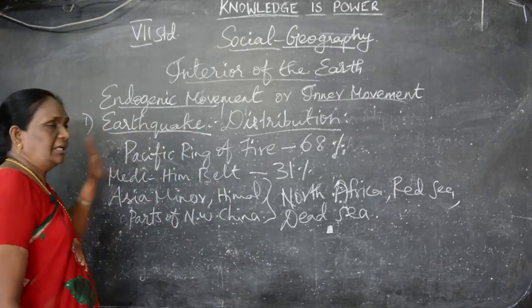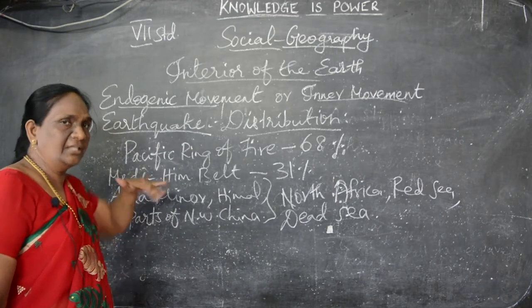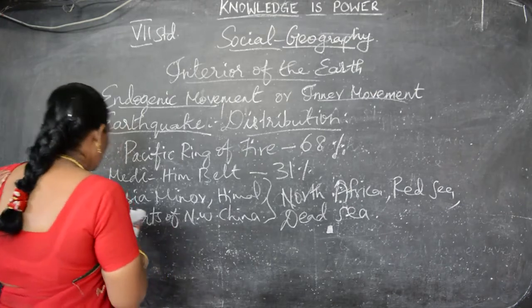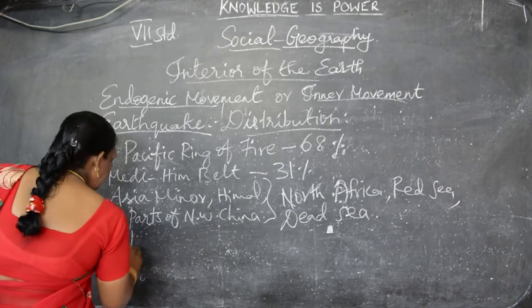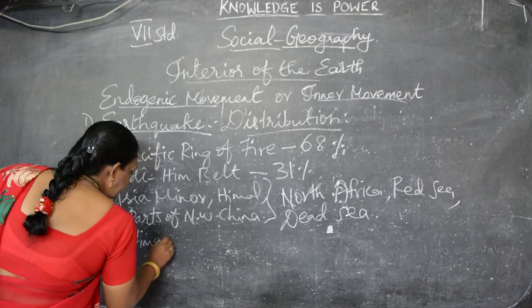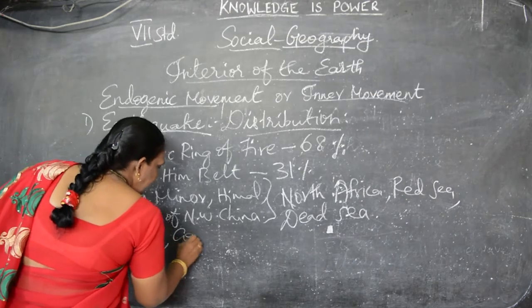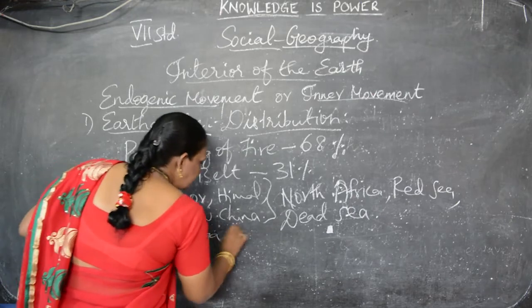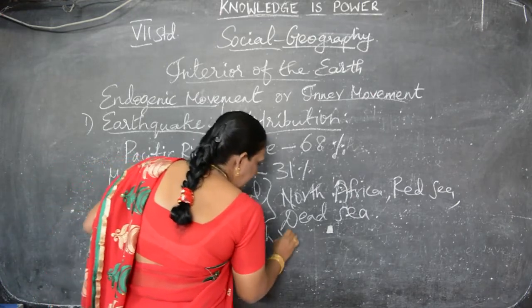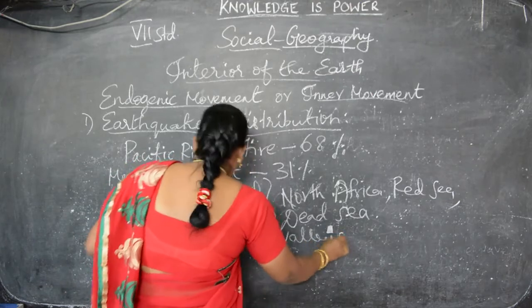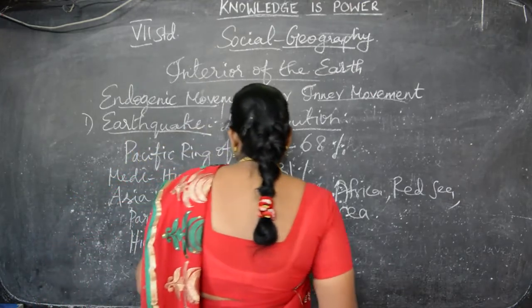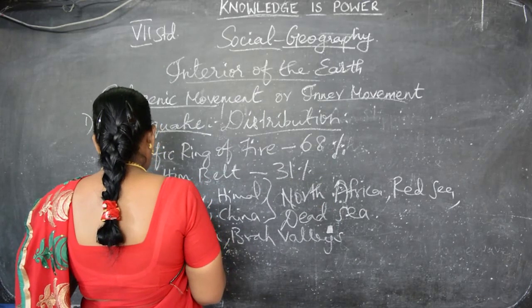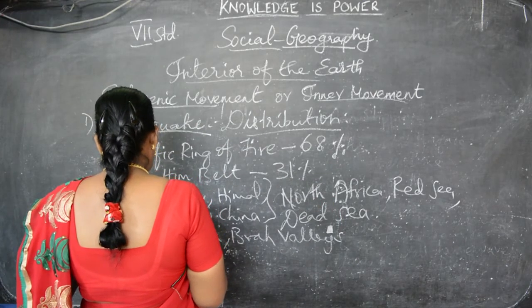In India, if we take, in the Himalayan region and the Ganga and Brahmaputra valley.